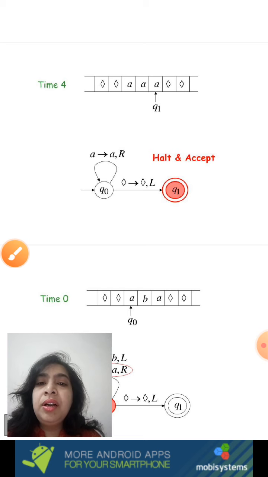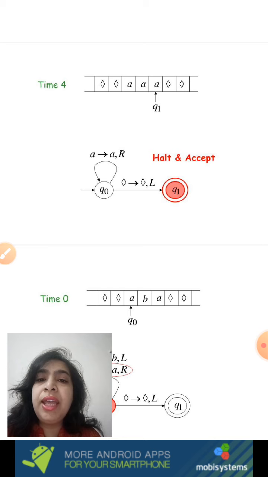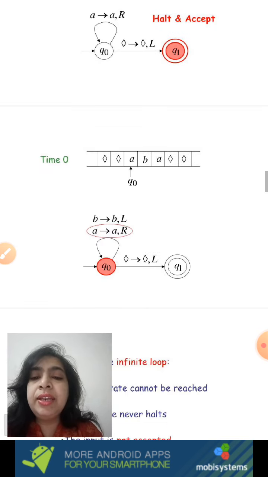So you can see here the tape contains 3 A's, and if you start reading from the leftmost end, read the first A, move towards right. Read the second A, move towards right. Read the third A, move towards right, and ultimately when you reach the last blank, you halt and land in the accepting state. Here the name of the accepting state is Q1.